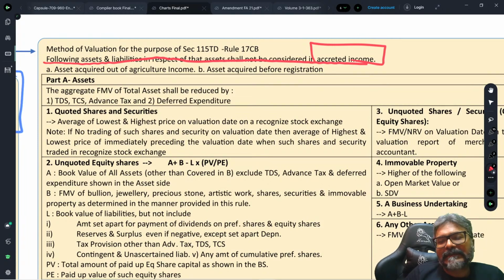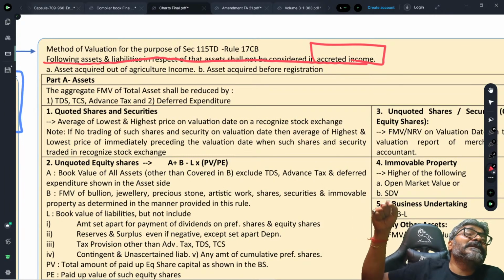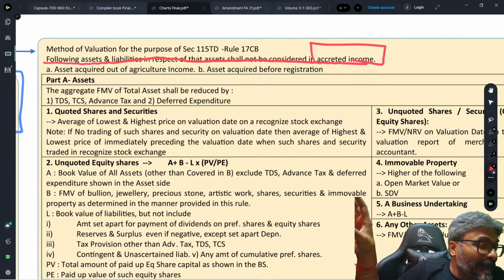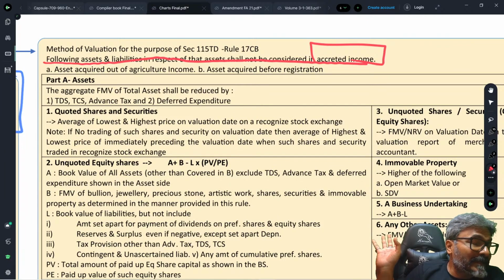So they are not eligible for exemption under their section. The exemption is available to them only if that income, which is the exempt income, is applied for charitable or religious purposes.